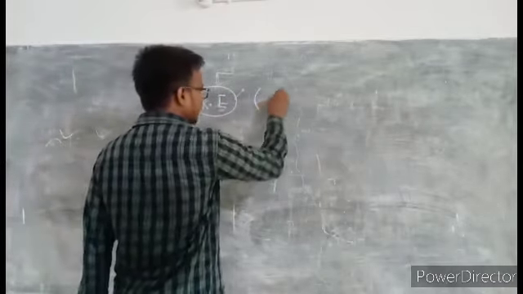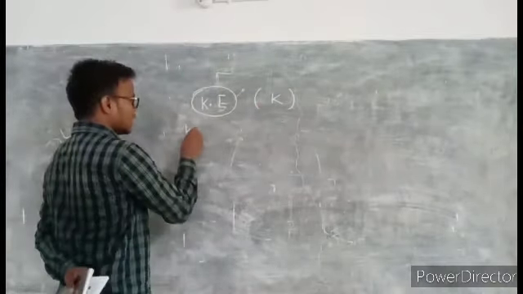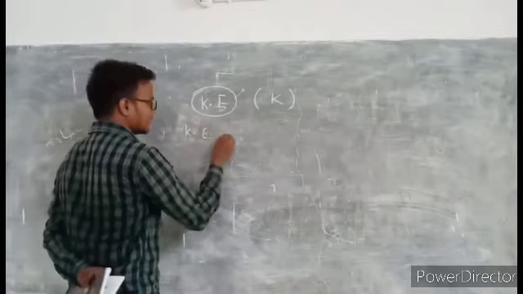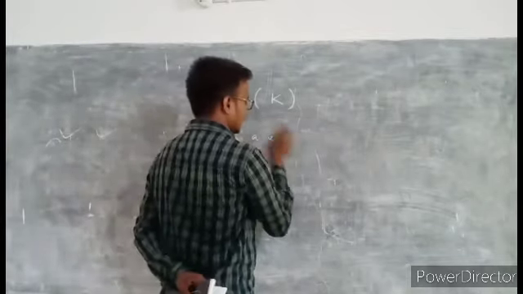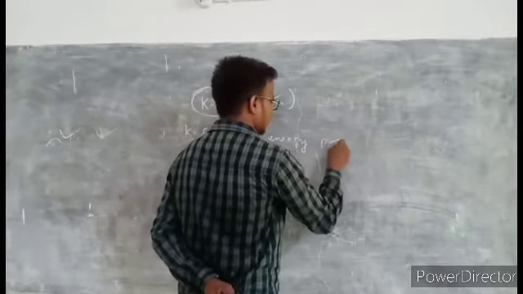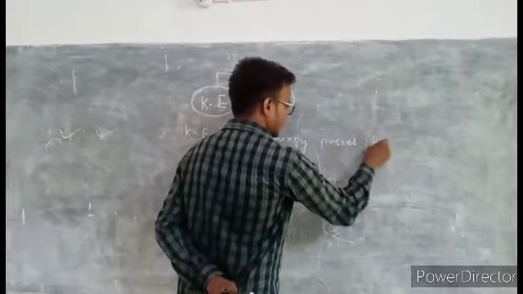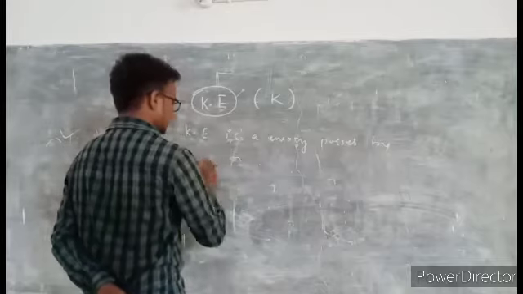We can also represent it with capital K. Kinetic energy is energy possessed by a moving object.